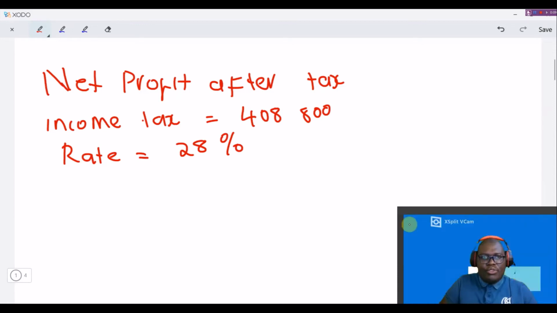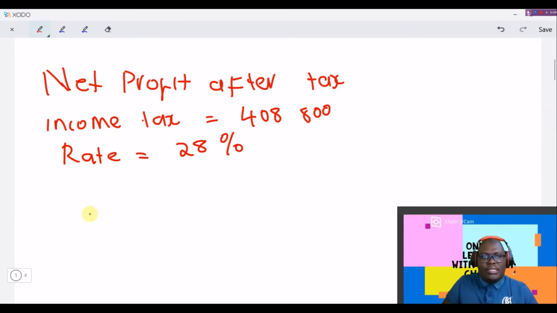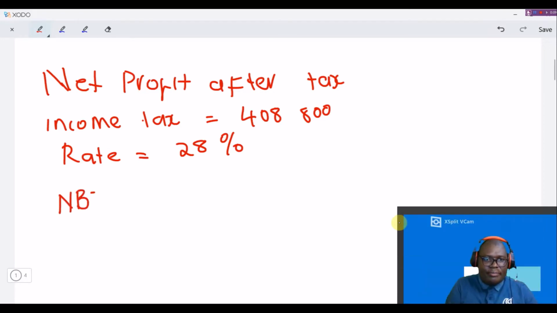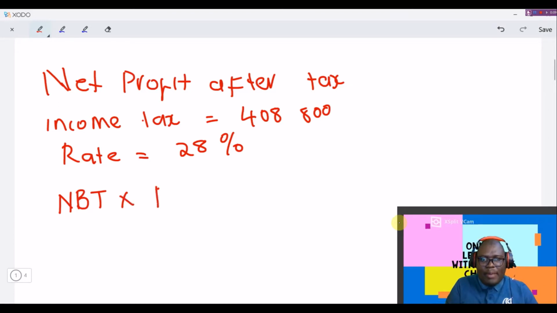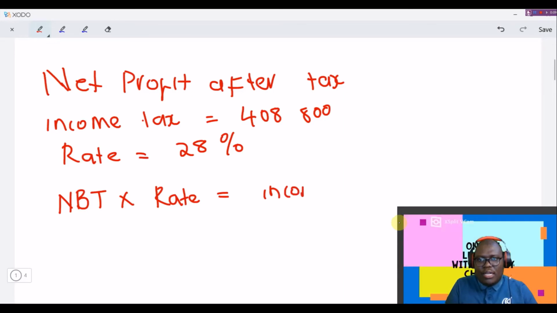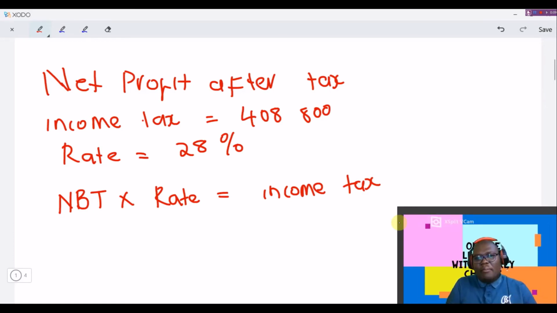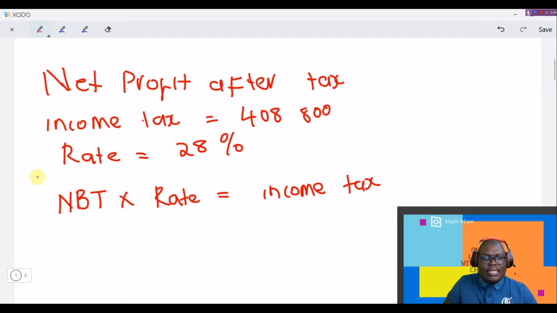So what are we going to do? We know that, I'm going to call it NBT, net profit before tax, NBT multiplied by the rate is equal to income tax. What we're saying is that net profit before tax multiplied by that particular rate of tax will give us the income tax that we're supposed to have.